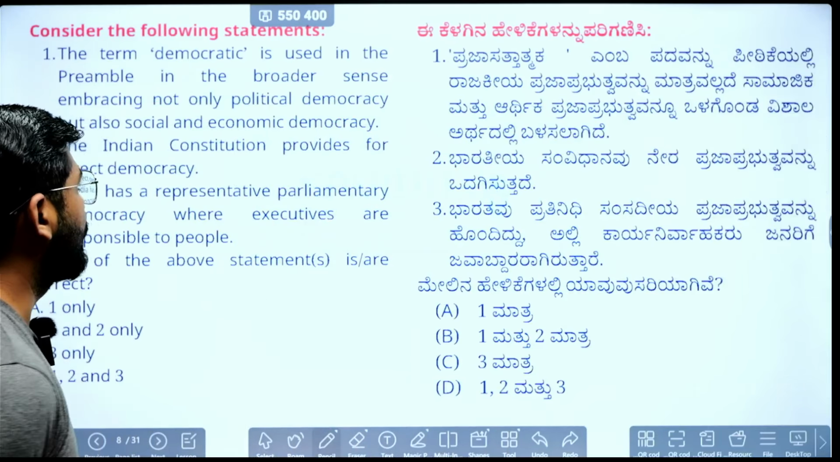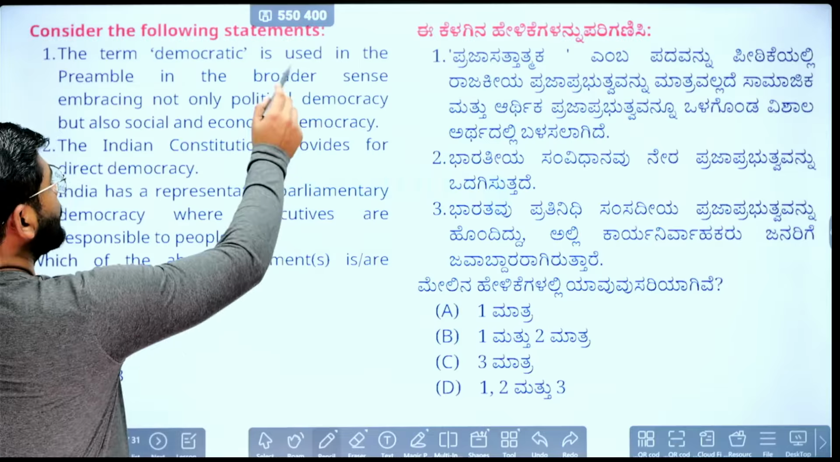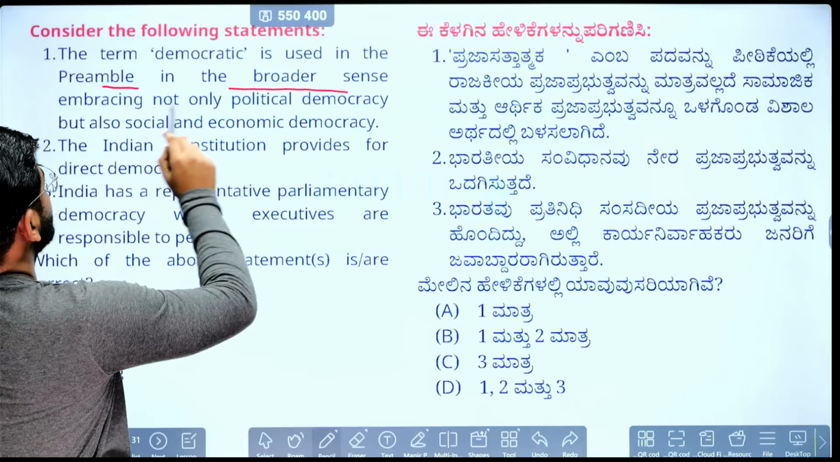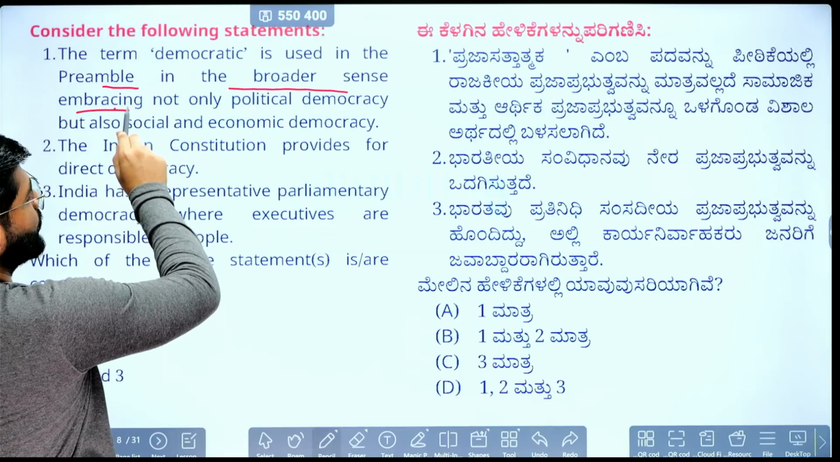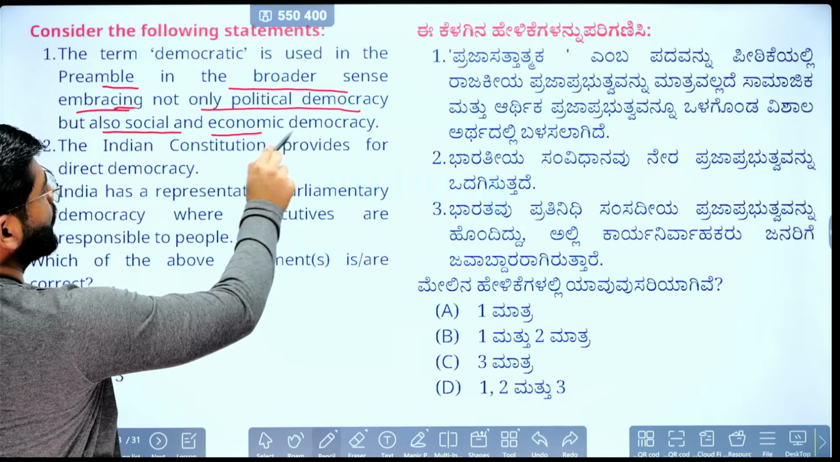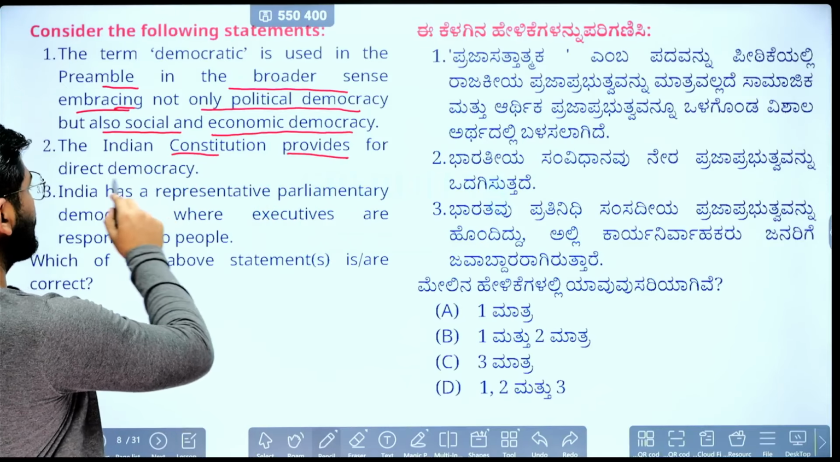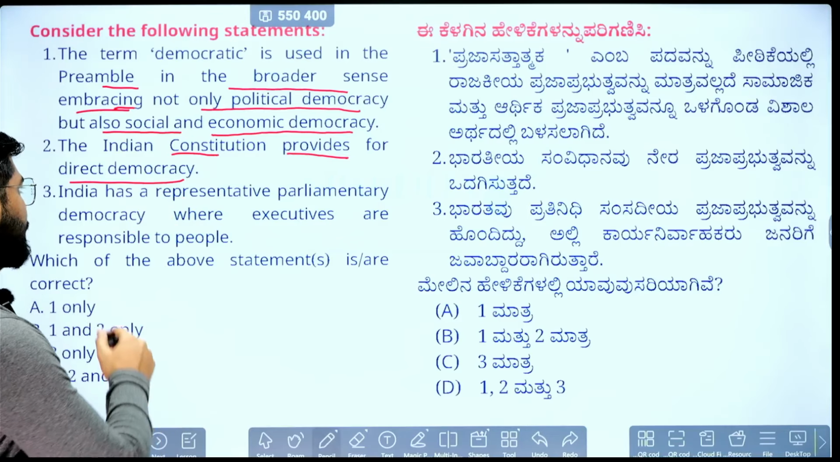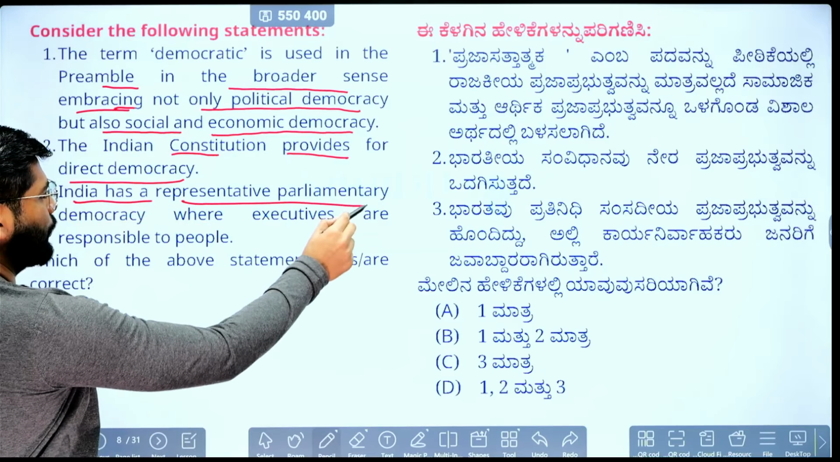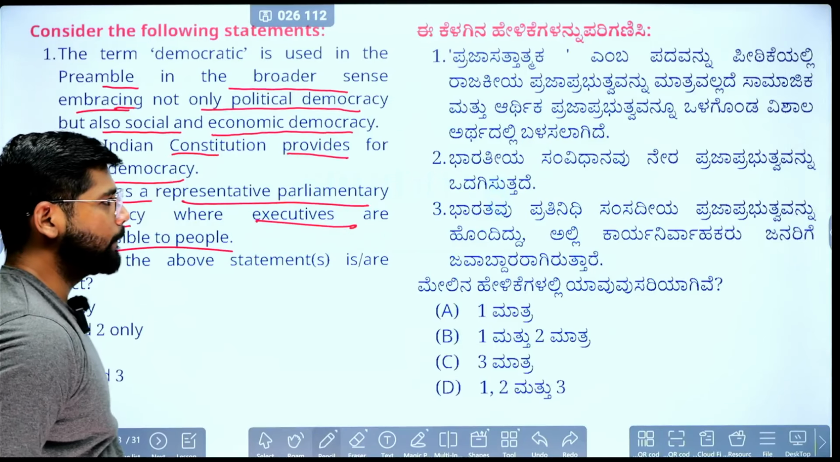Next question is about the democratic. This also I have explained. The term democratic is used in the preamble in a broader sense, embracing not only political democracy, but also social and economical democracy. Second, the Indian Constitution provides for the direct democracy. Third statement, India has the representative parliamentary democracy where the executives are responsible to the people.